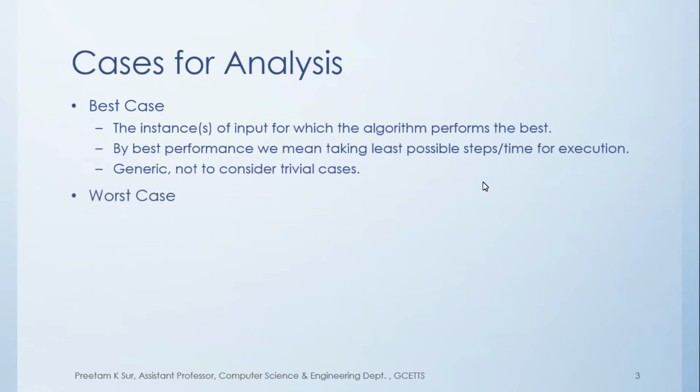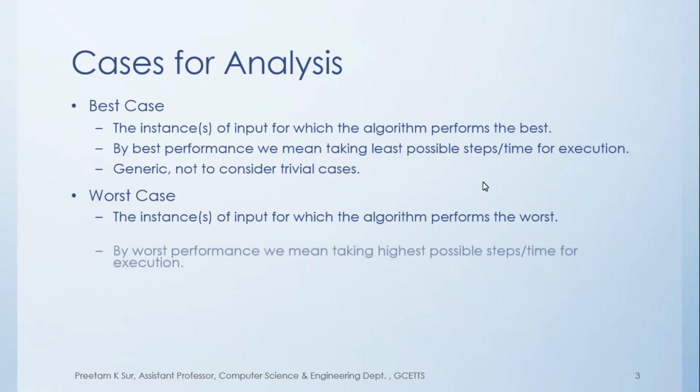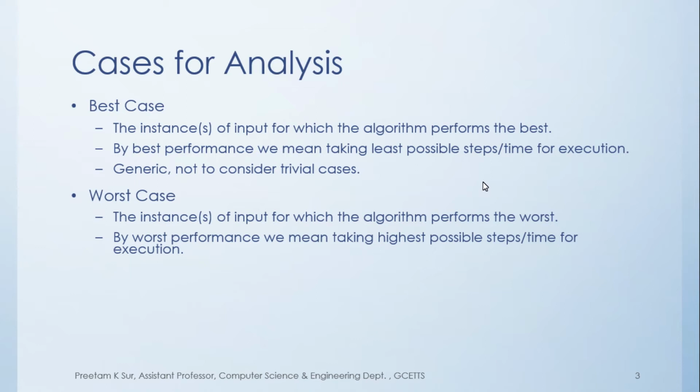So next is the worst case. Similarly, the instance of input for which the algorithm performs the worst, or you can also say the properties of the input of an algorithm for which the algorithm performs worst, is the worst case. By worst case performance, again we mean the highest possible steps for execution or highest possible time for execution.